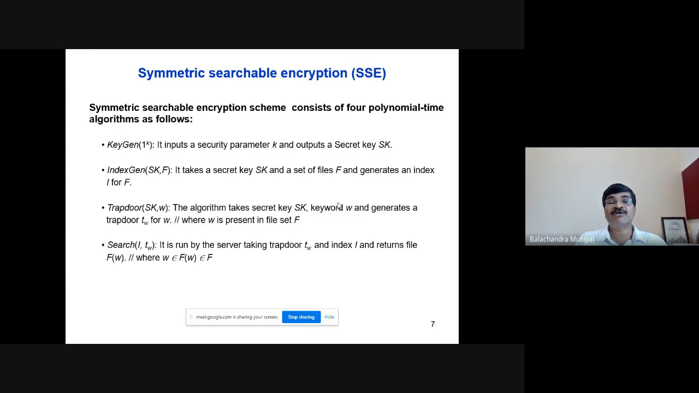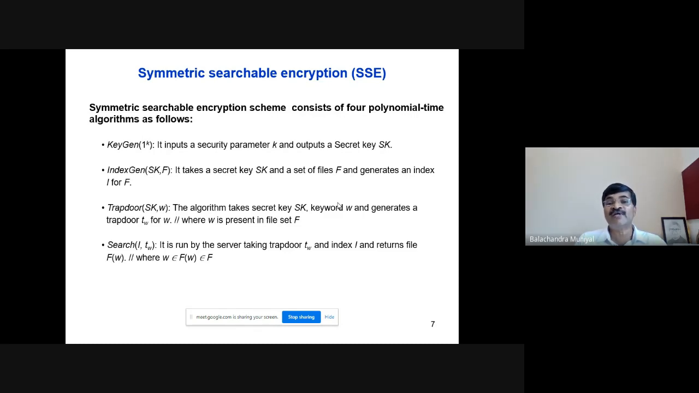Please understand that the security parameter is different from the secret key. The parameter is 1^k in the sense that, given a value for k, that many ones are placed as the parameter. Suppose k is equal to 7, there are 7 ones as the parameter. The second polynomial time algorithm is IndexGen(sk, F). It takes a secret key sk and a set of files or documents F and generates an index I for F. For the time being, please understand that an index is nothing but a 2-dimensional table